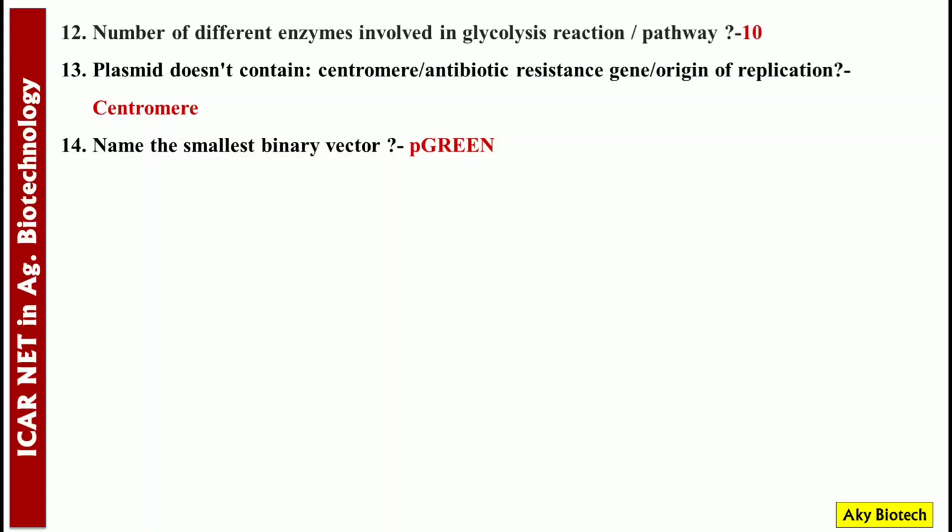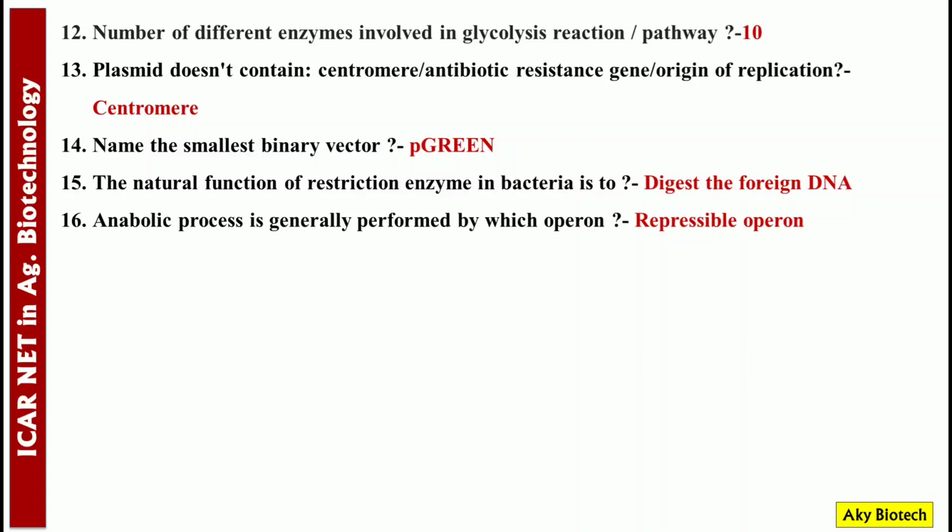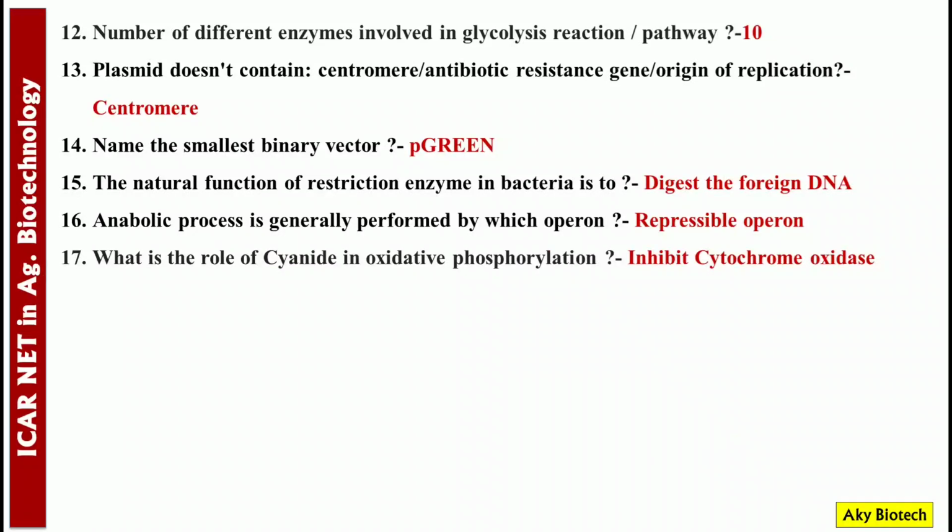The natural function of restriction enzyme in bacteria is to digest the foreign DNA. Number 16. An anabolic process is generally performed by which operon? It's the repressible operon. Number 17. What is the role of cyanide in oxidative phosphorylation? To inhibit cytochrome oxidase. Number 18. AFLP is performed on which gel? It's performed on 10% PAGE.